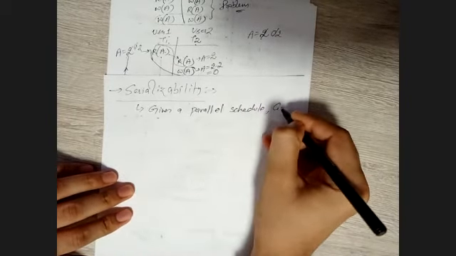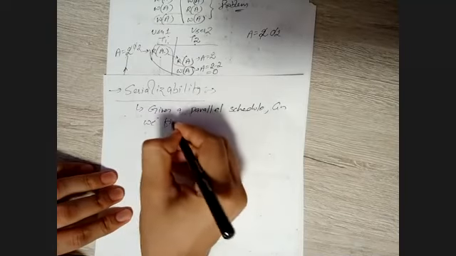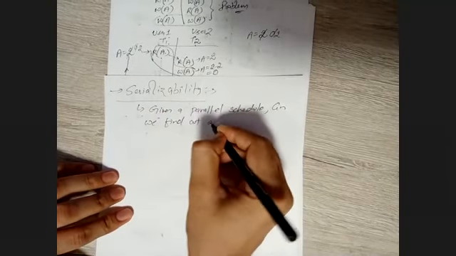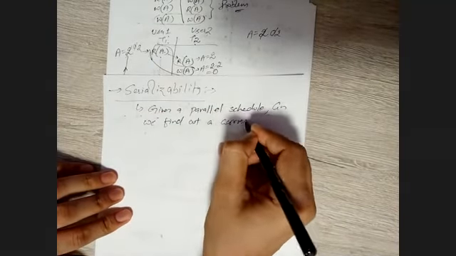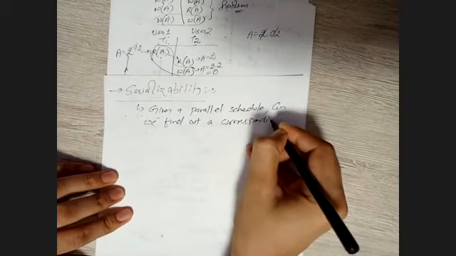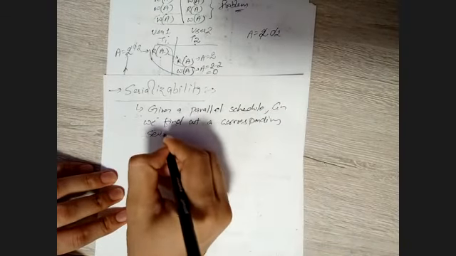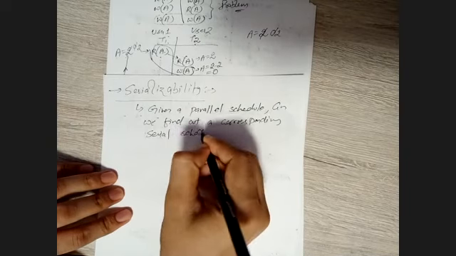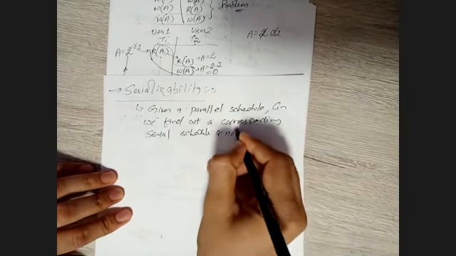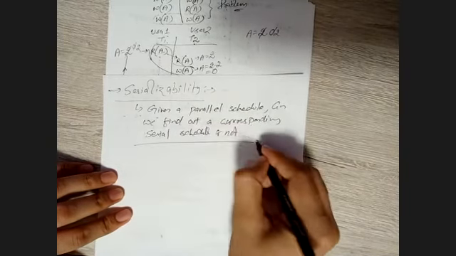can we find a corresponding serial schedule or not? If we can find the serial schedule, we say it exhibits the property of serializability, right?